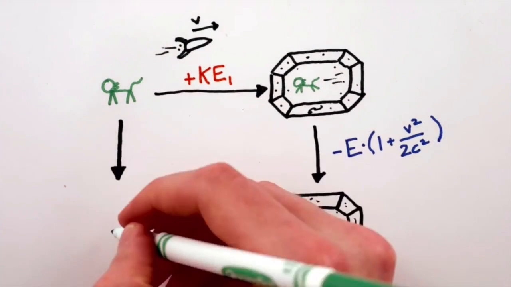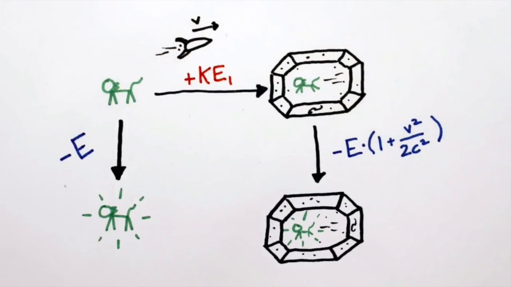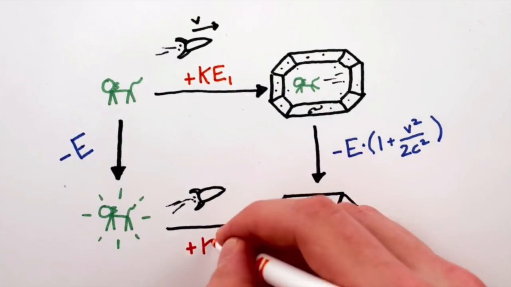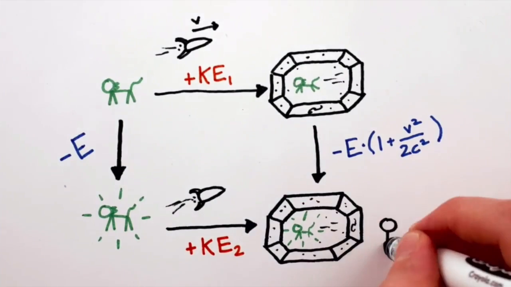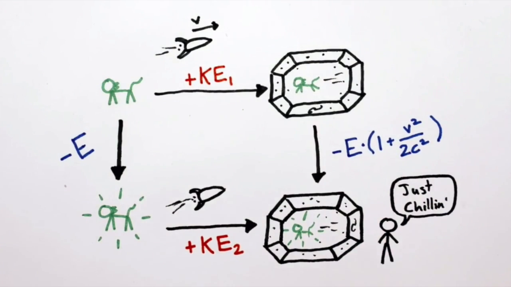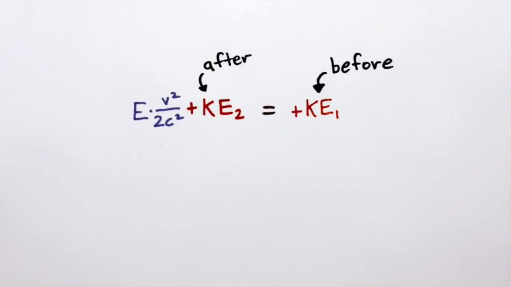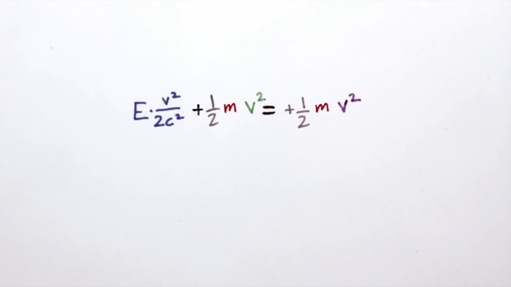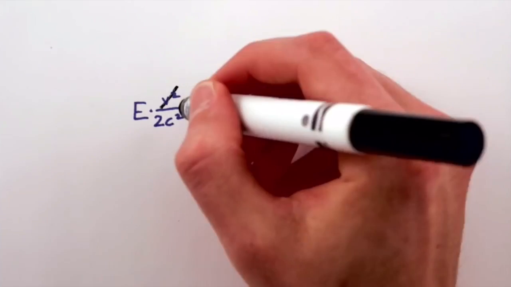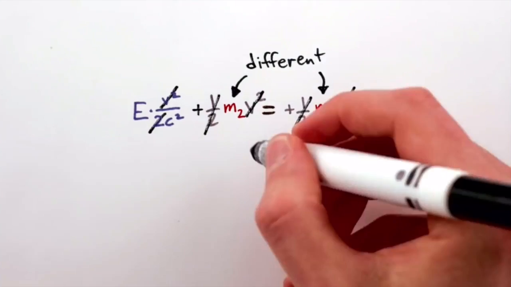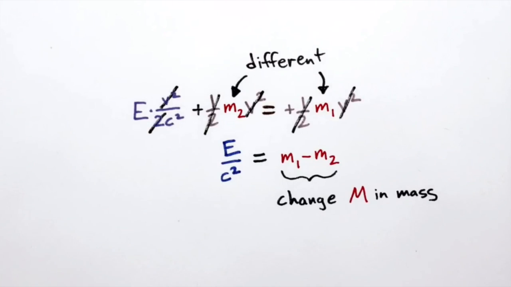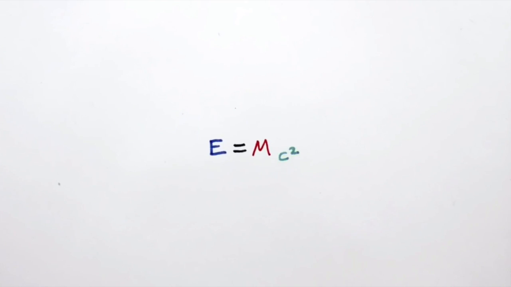However, if you wait for the cat to emit light, you are only subtracting the energy by itself. And with this, you still add kinetic energy. But because you never interact with the cat, these two amounts are the same, so you can set them up to be equivalent. And so after rearranging, we can see that the kinetic energies are different before and after. And kinetic energy is equal to 1/2 times mass times velocity squared. And we know that the velocities stay the same, so the mass has to make up for the difference. And after canceling everything out, we get that the change in mass is equal to energy over the speed of light squared, or E equals mc squared.